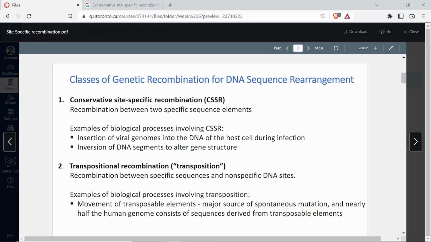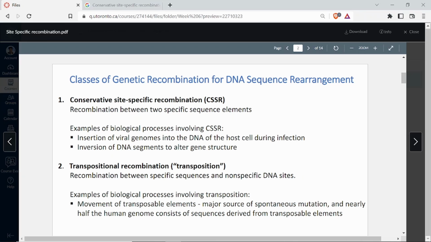If you have heard of some elements like LINE elements, SINE elements, have you heard? LINE, they're all capital. It's called long interspersed elements. So long L, interspersed IN, then elements E. So LINE. Similarly, you have short interspersed elements, called SINE.